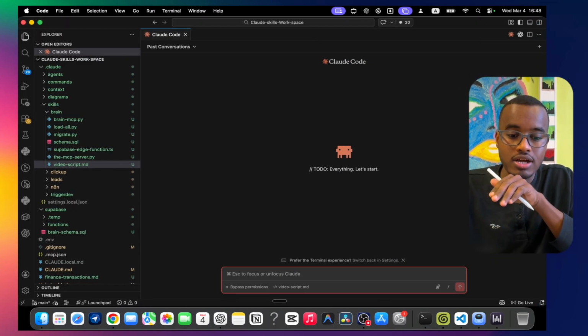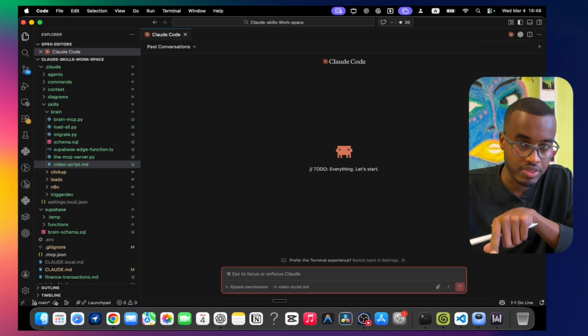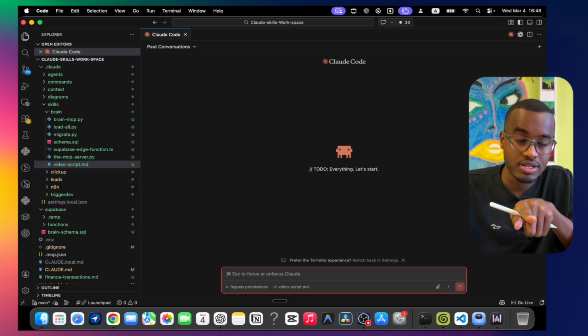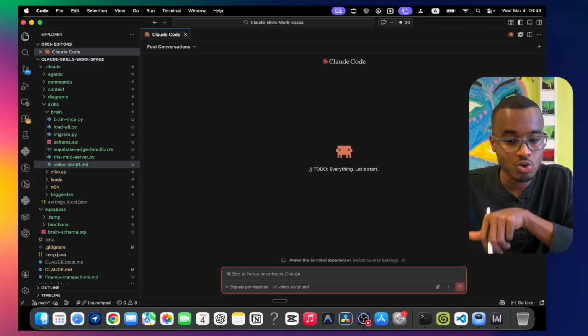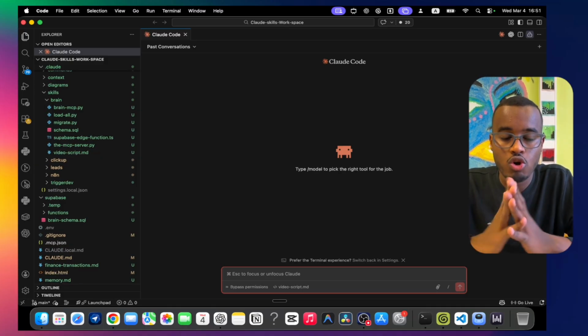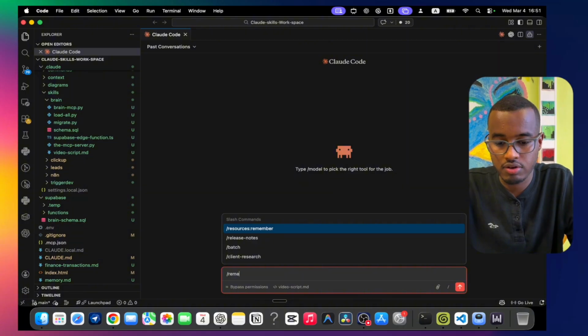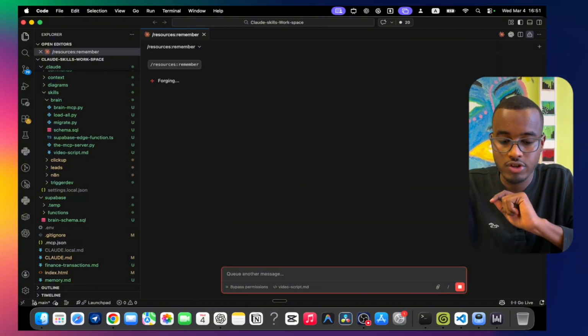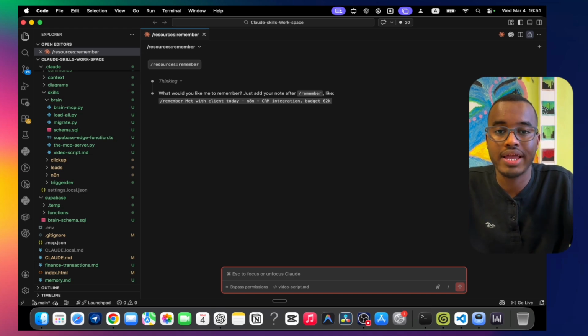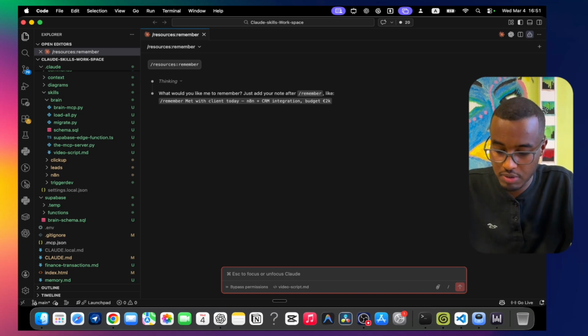Here is what it looks like. Right now I'm going to tell Claude Code to remember something, and after that I'll use another model to retrieve the data we saved. First, we run a command called remember, and after we run it, everything we give it is saved to our permanent memory.